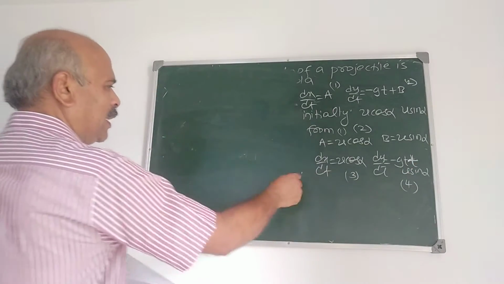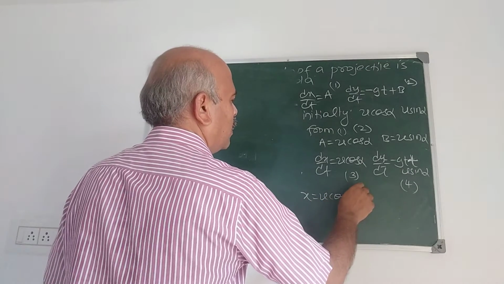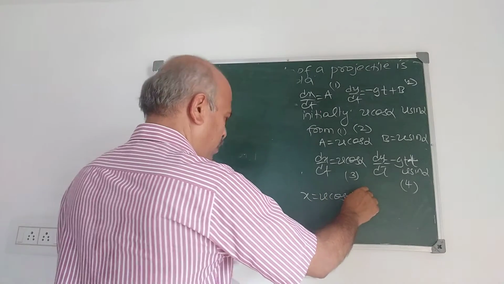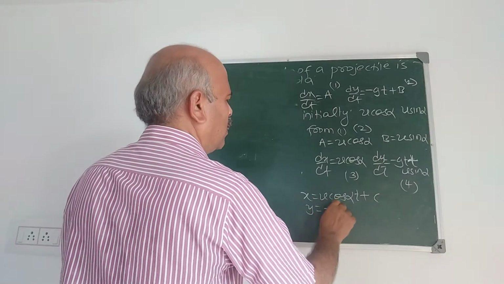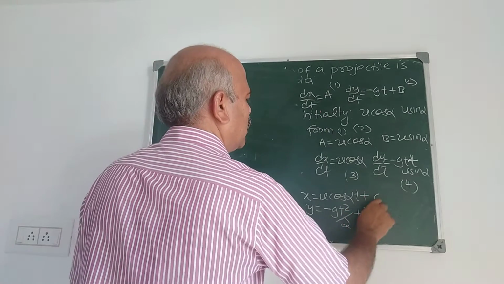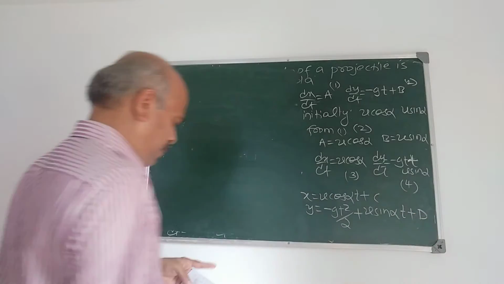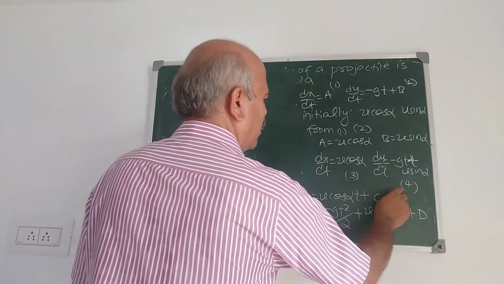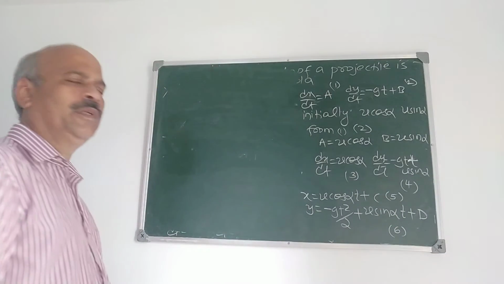Now integrating again, what do you get? x is equal to u cos alpha t plus c, and integrating, y is equal to minus gt square by 2 plus u sin alpha t plus d, where c and d are constants of integration.